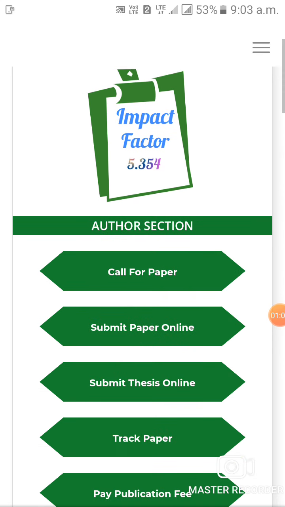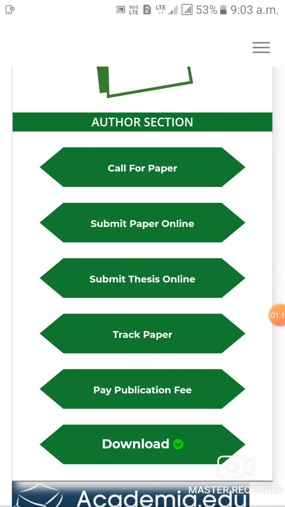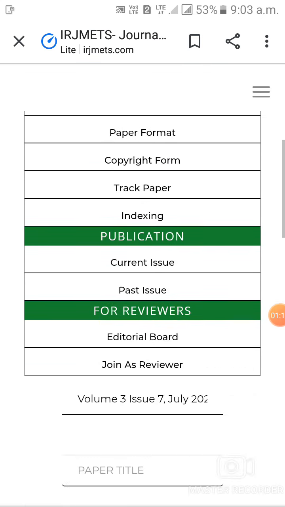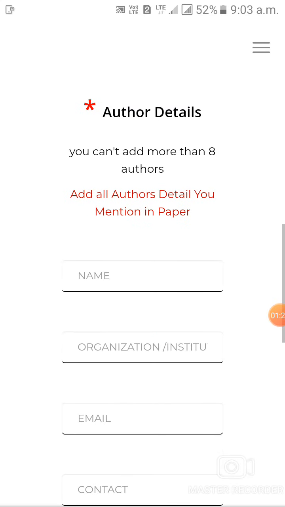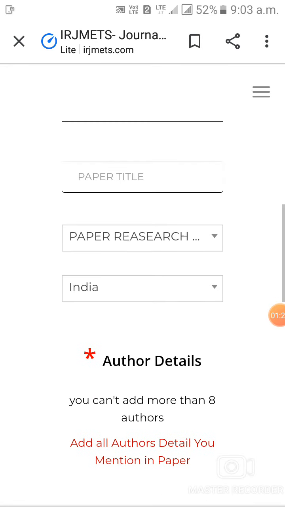In the author section we will see call for paper and submit paper online. Just click on submit paper online. Then in author details, click and add your paper and submit the file.